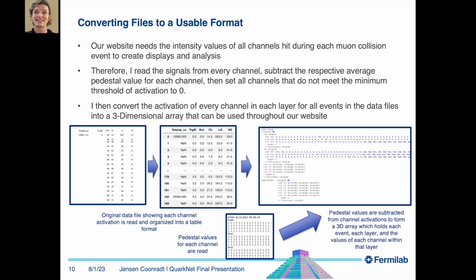Our website needs the intensity values of all channels hit during each muon collision event to create displays and analyses. Therefore, I read the signals from every channel, subtract the respective average pedestal value from each channel, then set all channels that do not meet the minimum threshold of activation to 0. I then convert the activation of every channel in each layer for all events in the data files into a 3-dimensional array that can be used throughout our website.